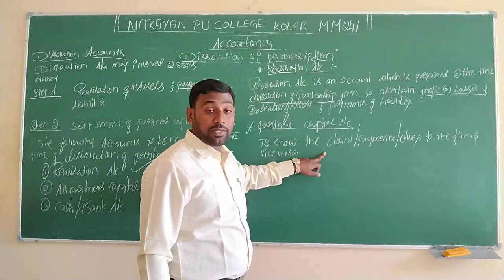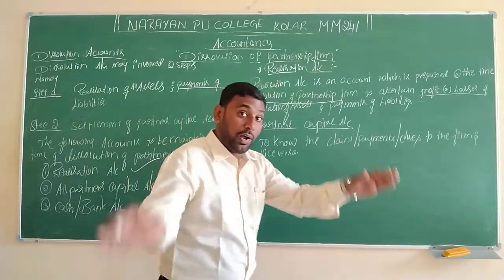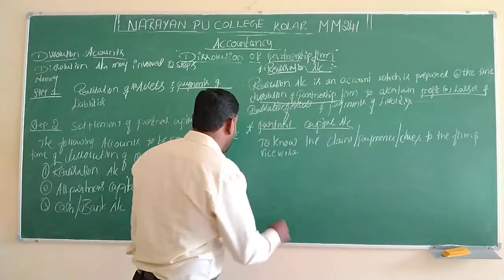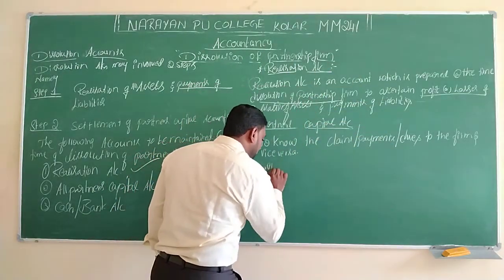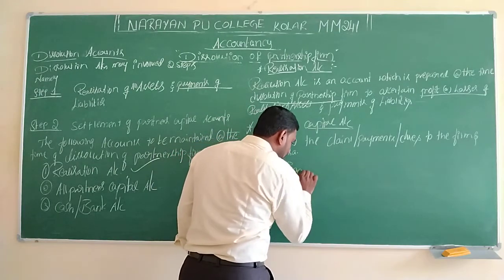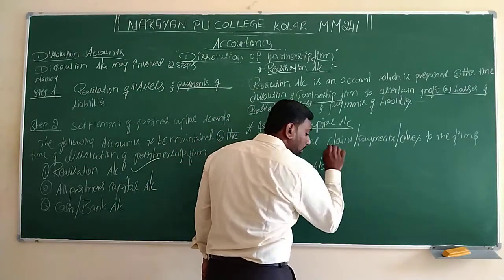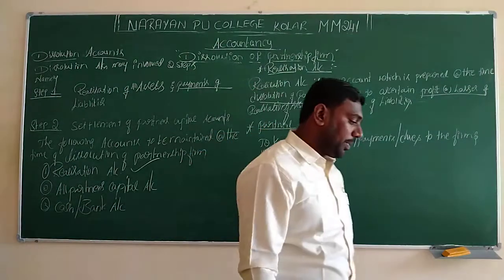After preparation of the partners capital account, that is not sufficient. We have to prepare one more account, that is the cash or bank account. Why is this account prepared?